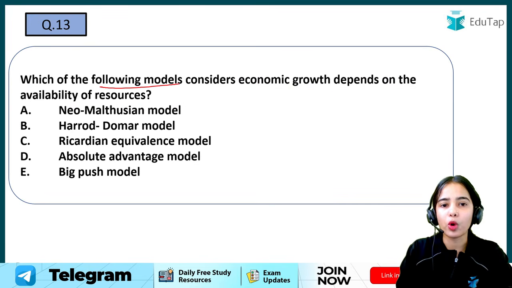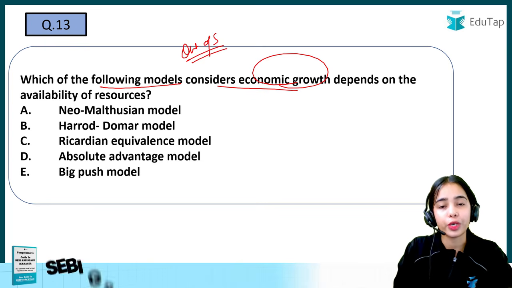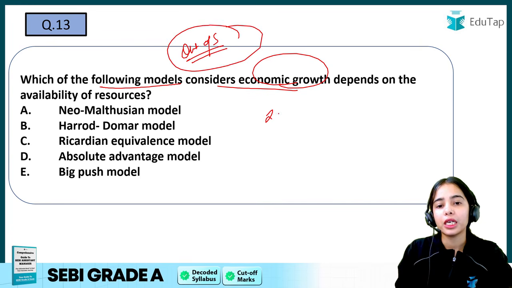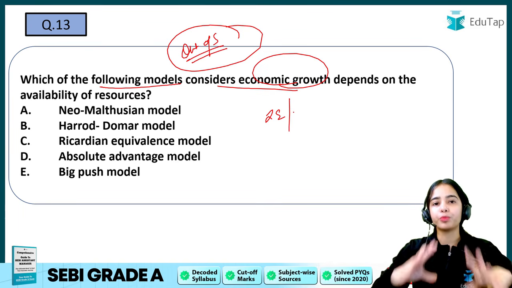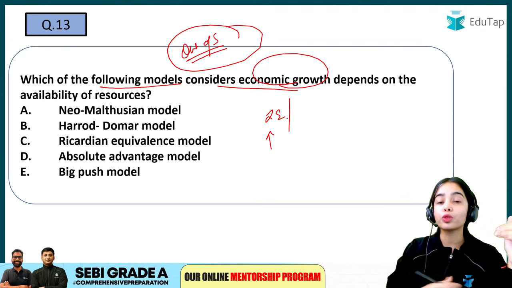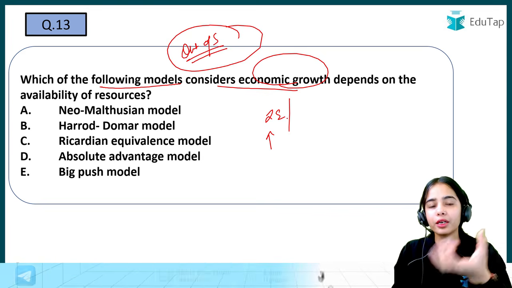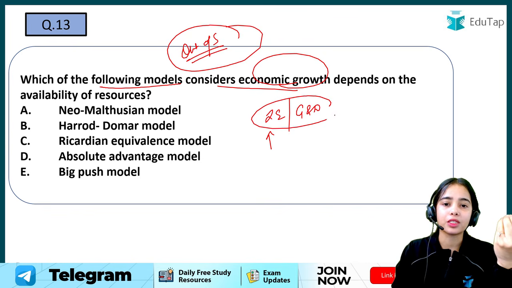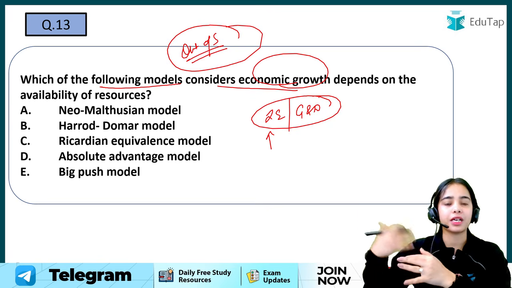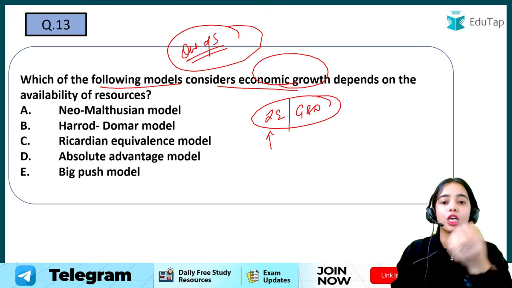Now, which of the following models considers that economic growth depends on the availability of resources? Remember that this is an out of syllabus question. If you try to read all the models, in international economics there is a complete book by Dominick Salvatore. You will have to go through all the models, the absolute advantage theory, the Ricardian theory. There are so many models, and growth and development is also a different subject of economics that we study in masters. Then again you will have to go through hundreds of models, so that is not possible.